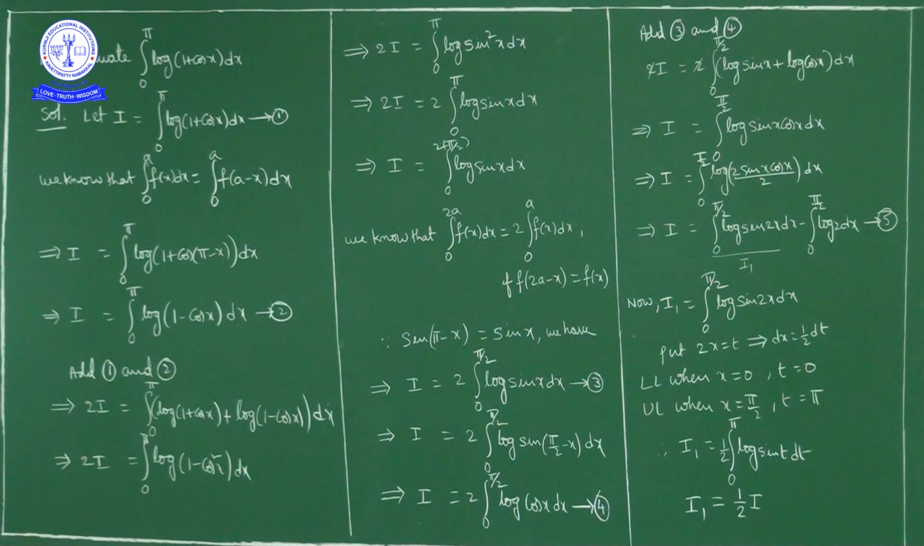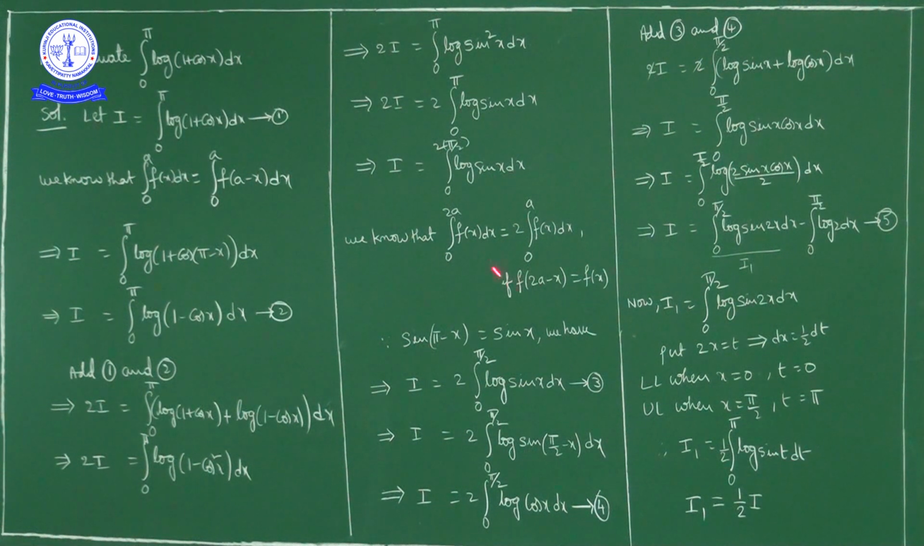Here I will put 2x is equal to t. So 2x equal to t means 2 dx equal to dt, so dx is equal to 1 by 2 dt. Lower limit: when x is equal to 0, t is equal to 0. Upper limit: when x is equal to pi by 2, t is equal to pi. By substituting all these, I1 is equal to, in place of dx, half dt, lower limit 0, upper limit pi, log sin t dt.